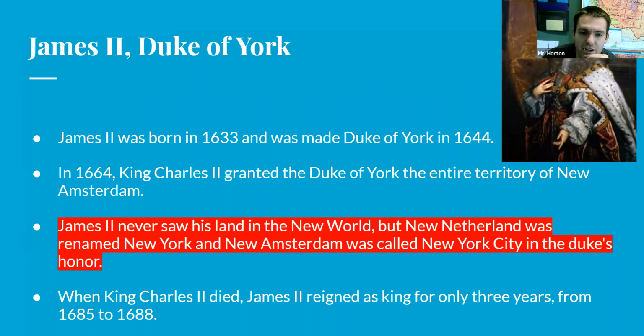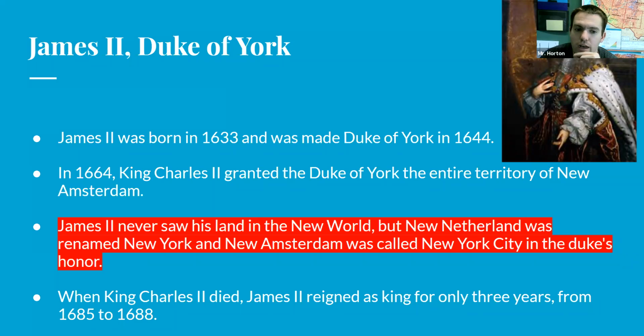And so James II actually never saw his land in the New World. He never sailed across the Atlantic Ocean and set foot in the New World. But New Netherlands was renamed New York, and New Amsterdam was called New York City in the Duke's honor. So they renamed New Netherlands and New Amsterdam after James II.